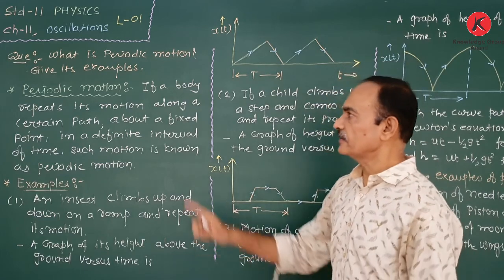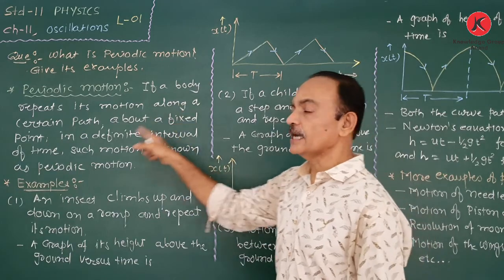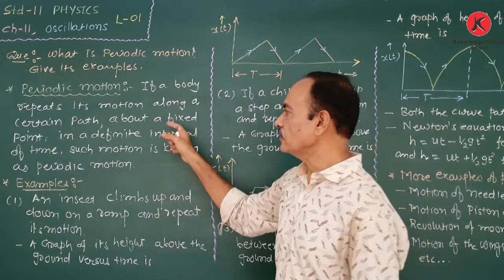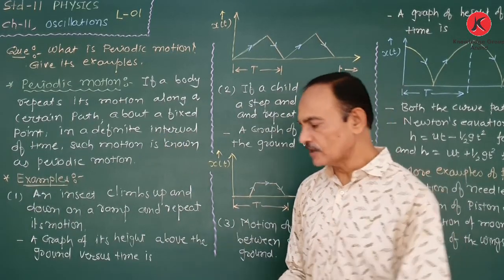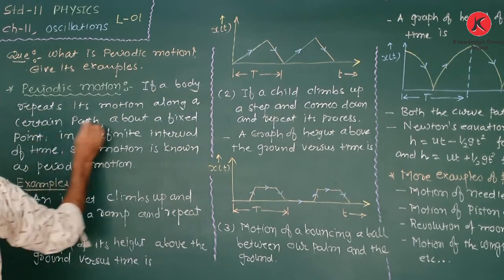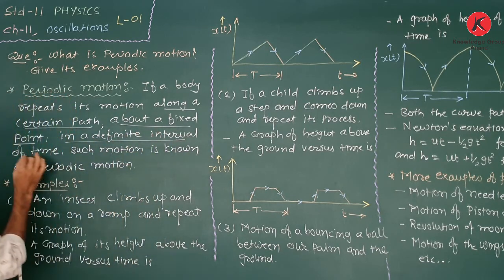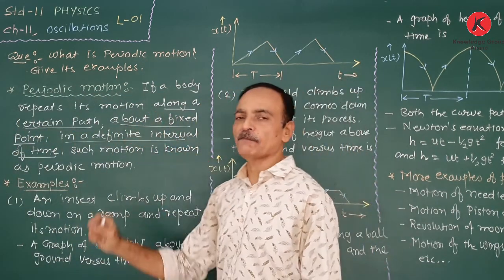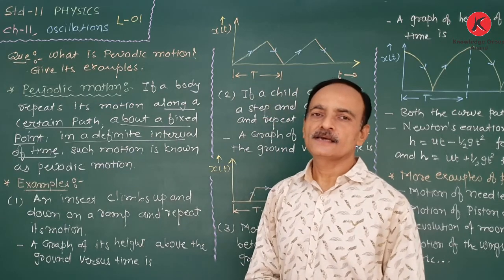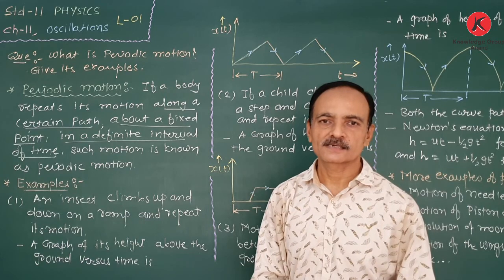So the definition of periodic motion from this discussion is: if a body repeats its motion along a certain path about a fixed point in a definite interval of time. Here these 3 points are important. One is along a certain path. Second is about a fixed point. And third is in a definite interval of time. A body repeats its motion along a certain path about a fixed point in a definite interval of time. Such motion is known as periodic motion.